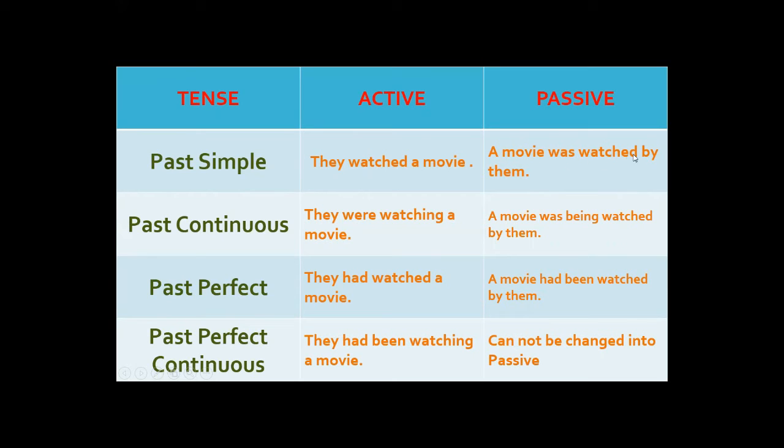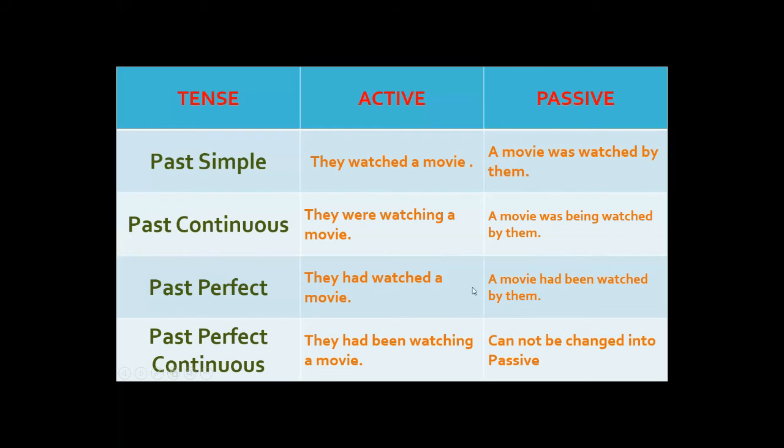Then the third form of verb, watched, addition of by, and this they will become them. Past continuous: they were watching a movie. Similarly, a movie was being watched. What are we doing? Watching, this is the ing form because of being the continuous tense. So this progressive form will also be followed by putting the progressive form of be in the passive. Was being watched, this is the third form of passive voice, by addition, and then they will become them.